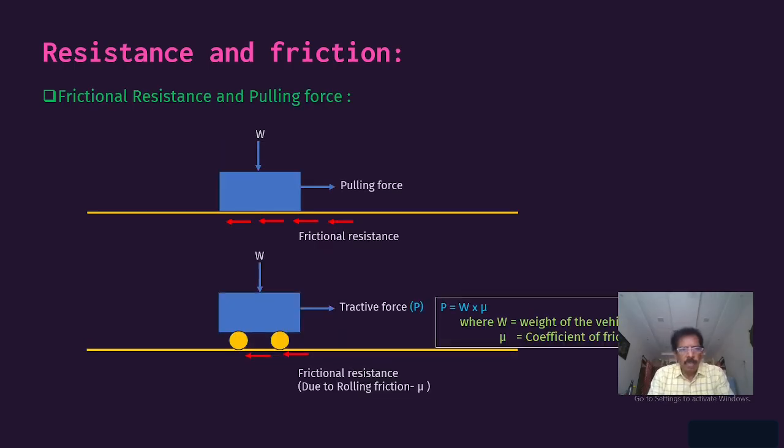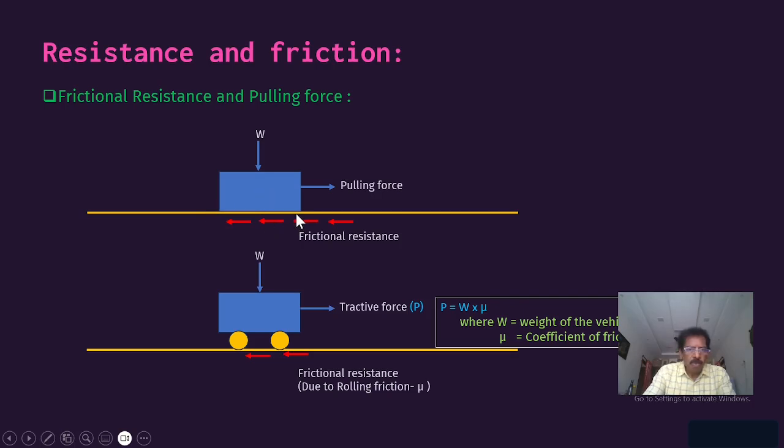Coming to the frictional resistance and the pulling force, this is a body on a level plane, and let us take its weight as W. As already discussed, there will be frictional resistance acting opposite to the movement of the body, because of the friction between the body and the surface.